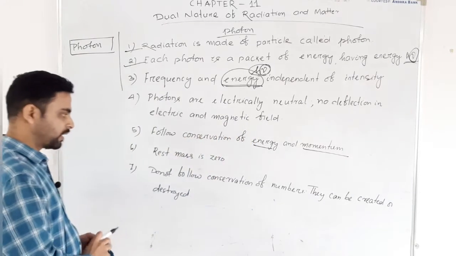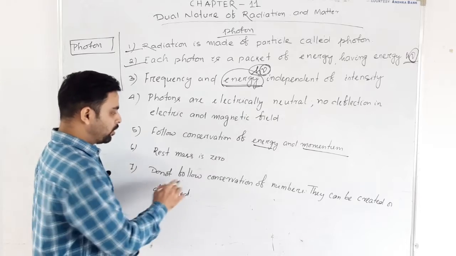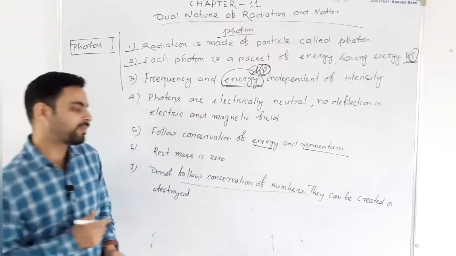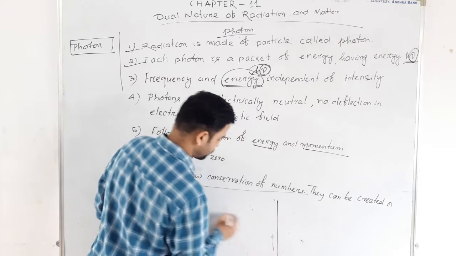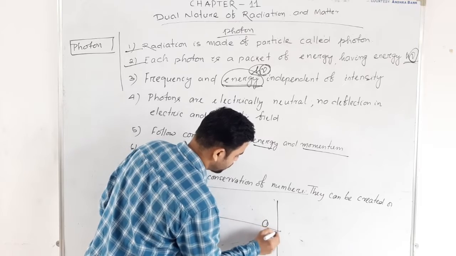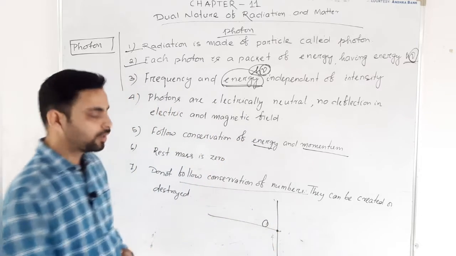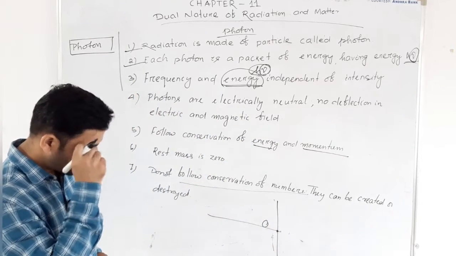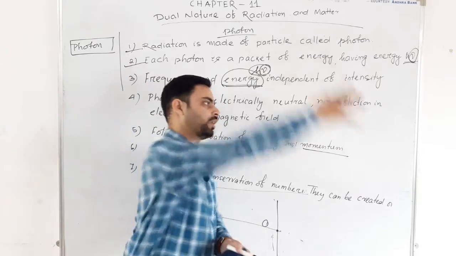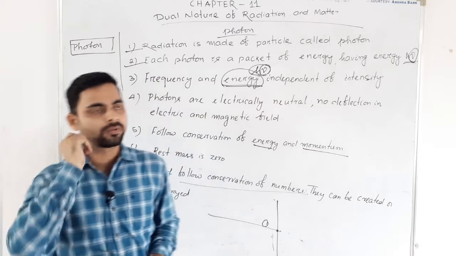Next thing, that it does not follow conservation of number. What does that mean? Look, here it is a photon, it is striking the metal surface. For example, let us consider that suppose I have a balloon and I am throwing that balloon towards the surface.